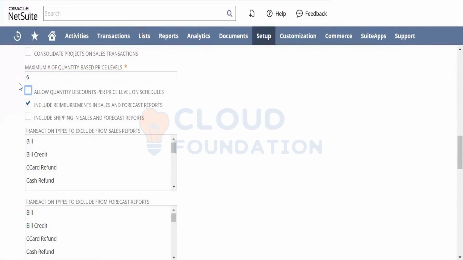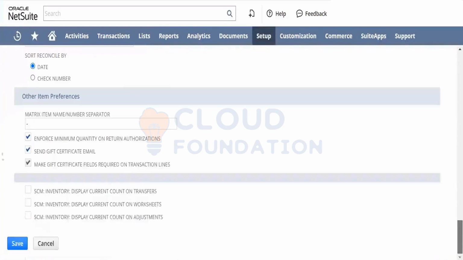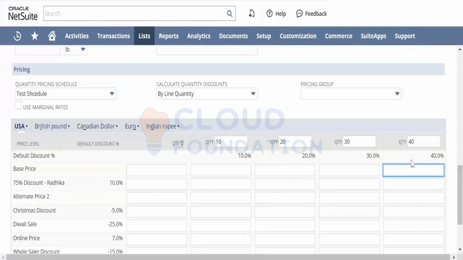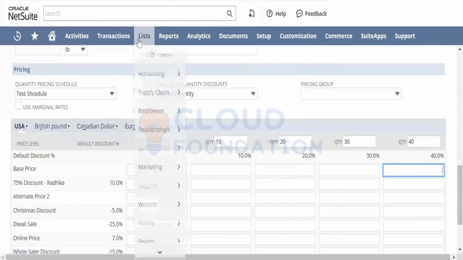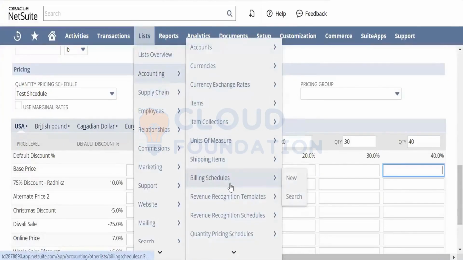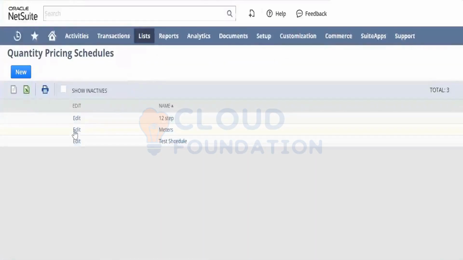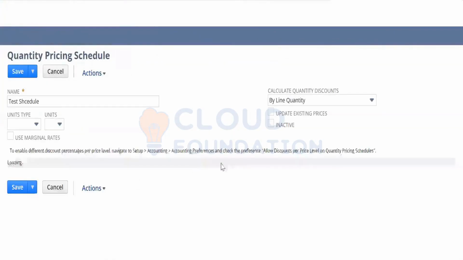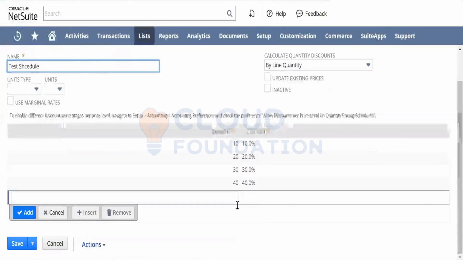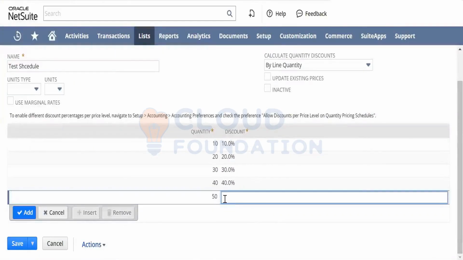Now if I save this as 6, then I will be able to select the other one on my quantity pricing schedule. I go to lists, accounting, and then go to my quantity pricing schedule again. All, and I edit this here. I can give another one because I have defined 6 levels. So it let me save.